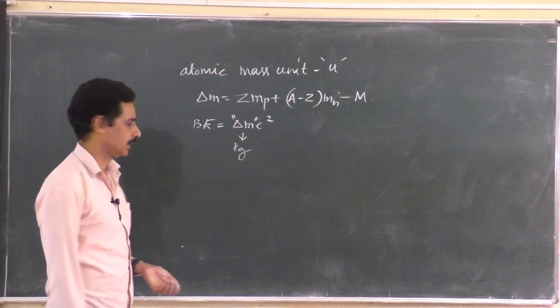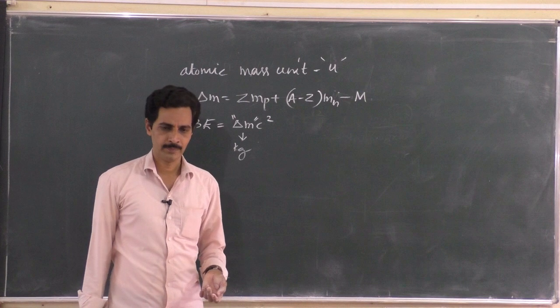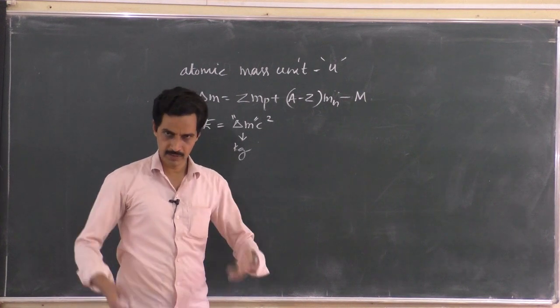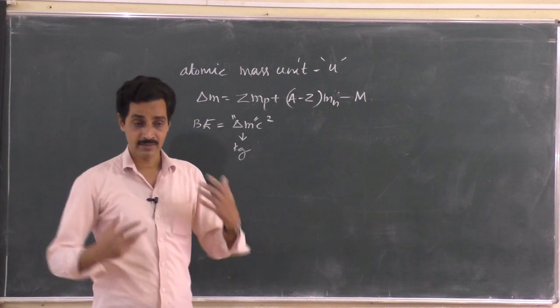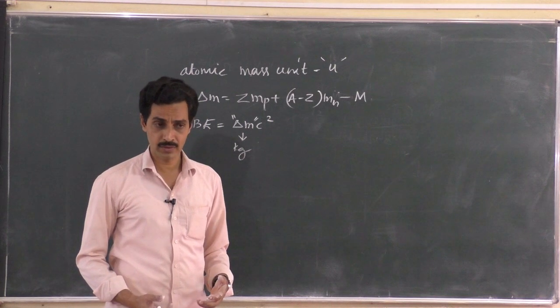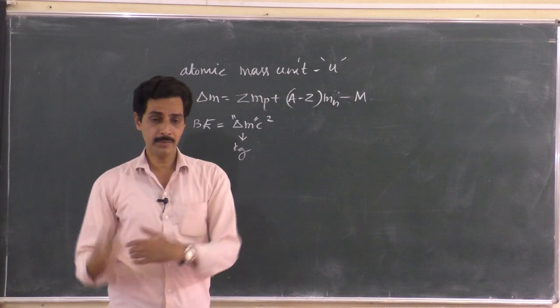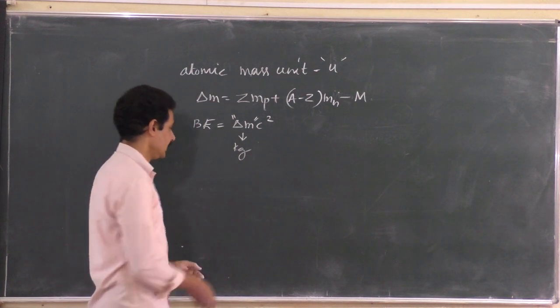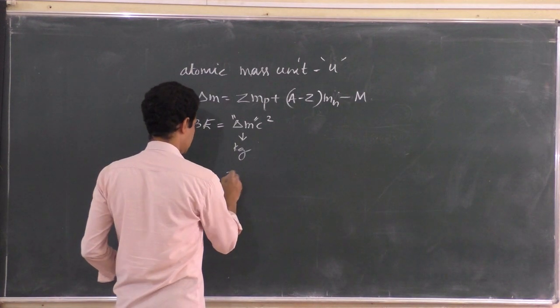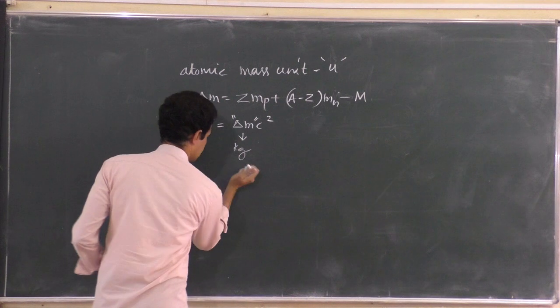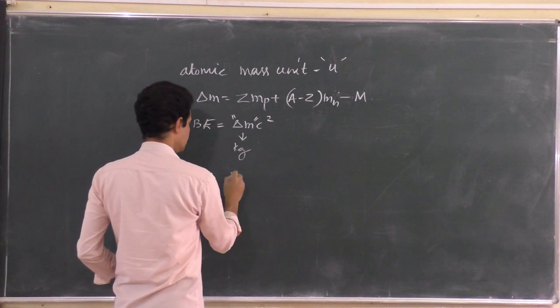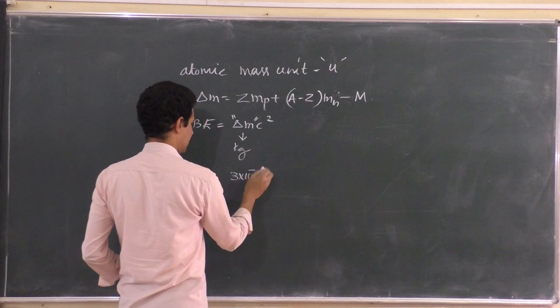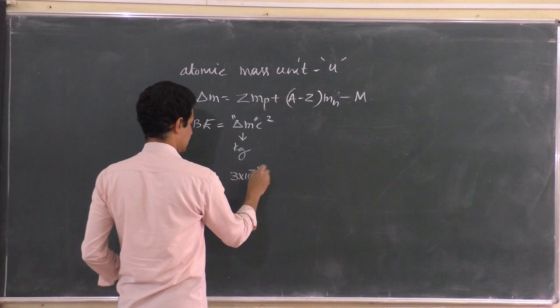Suppose when a nucleus is formed, the mass defect is given. What do you mean by mass defect? We started with individual protons and neutrons and weighed them, and after forming the nucleus there is a difference, and that difference is the mass defect. Suppose it is found to be something like 3 into 10 to the power minus 27 kg.